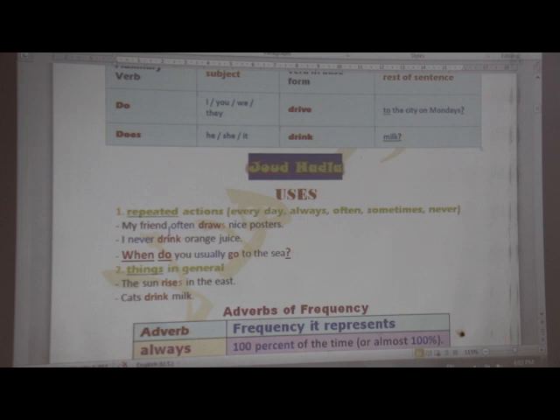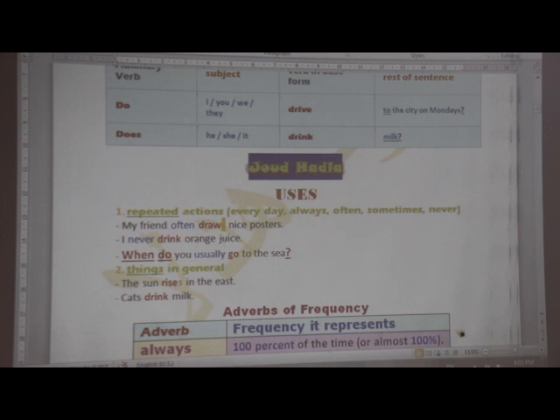Examples. So here again, we are talking about repeated actions. Examples. My friend often draws. So don't forget to add s in third person singular or singular noun. My friend, we are talking about one friend. So my friend often, and here the adverbs of frequency are used before the verbs. So my friend often draws. Don't forget to add this s. Now, my friend often draws nice posters. I never drink orange juice.